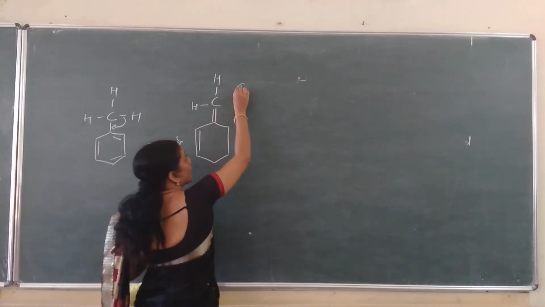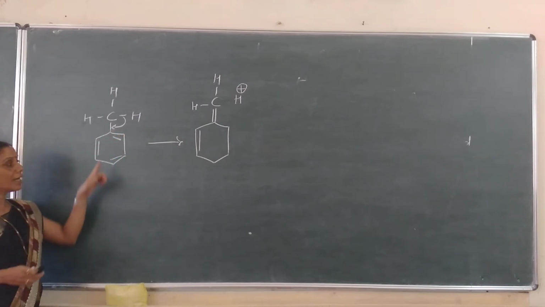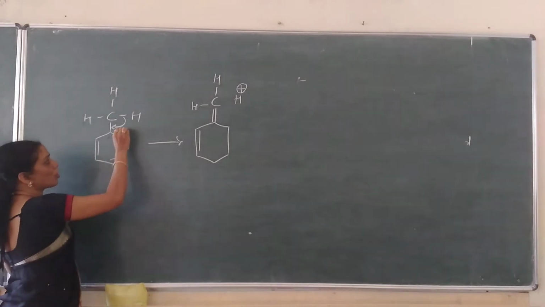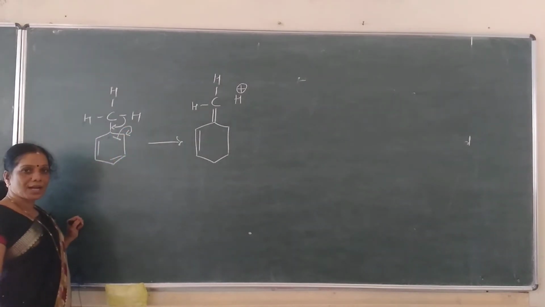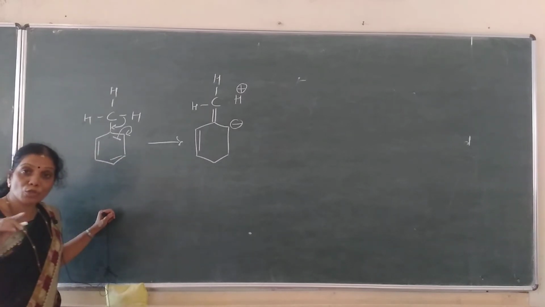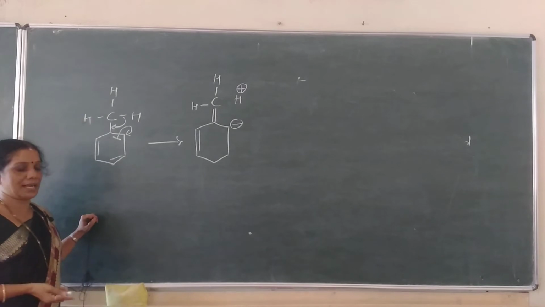plus. Okay, students. Now, once the shift of electrons takes place, the electron density at this carbon atom increases. There is a sudden shift of this electron to the next carbon atom, similar to the resonance one here, minus. In resonance, we have to use a lone pair. Instead of that, here we have used the bonded sigma electrons.